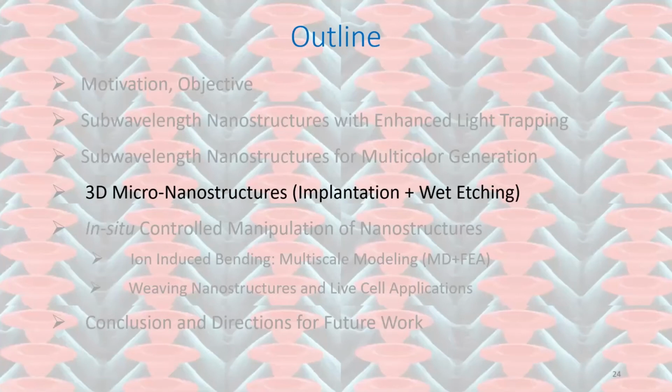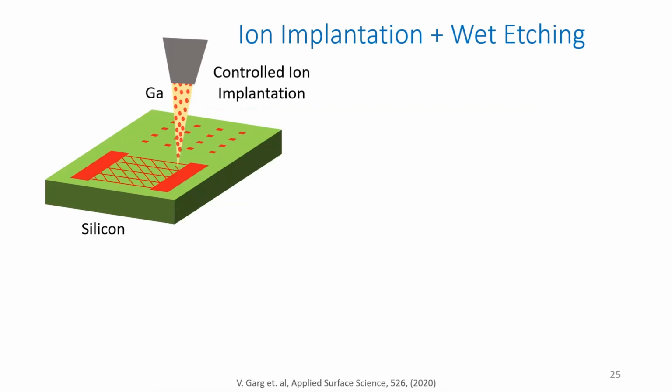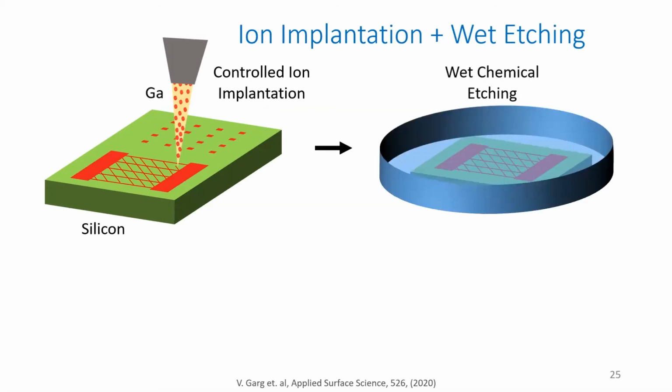Next, I'm going to talk about the indirect implantation and wet etching based methods for fabrication of 3D micro nanostructures with focused ion beam. As we just saw, we can use focused ion beam for direct milling application, and if we reduce the dose of the incoming ions, we can use it for implantation as well. In this case, it was gallium.